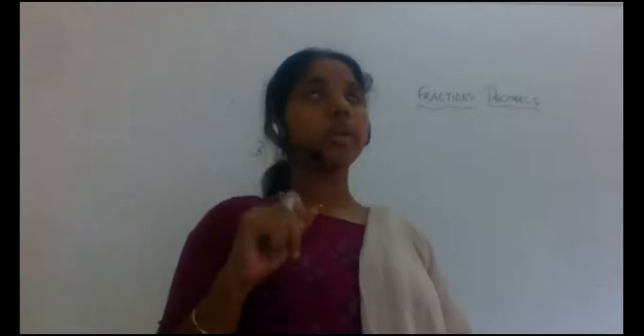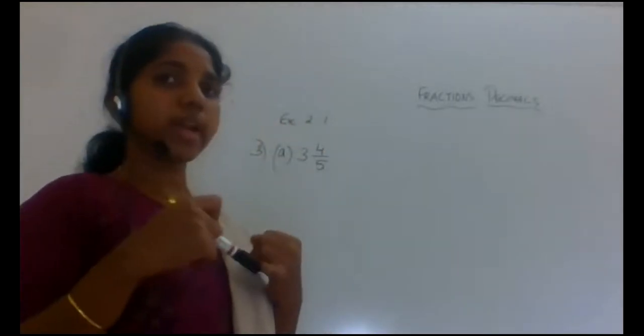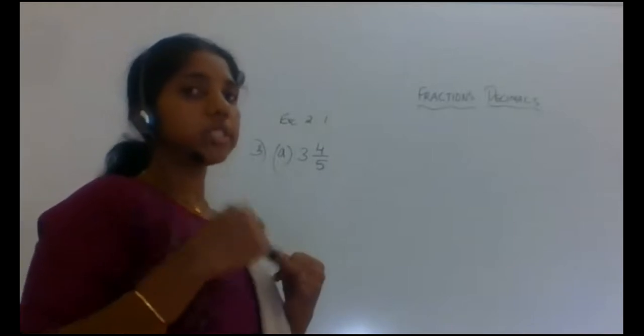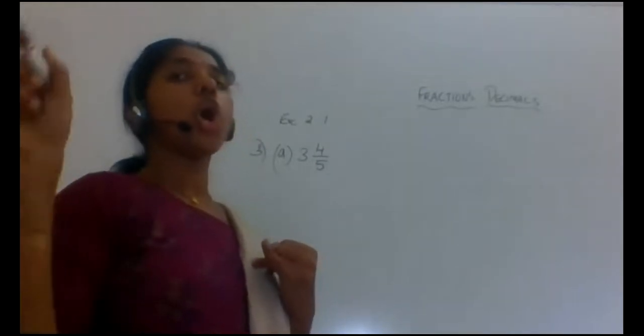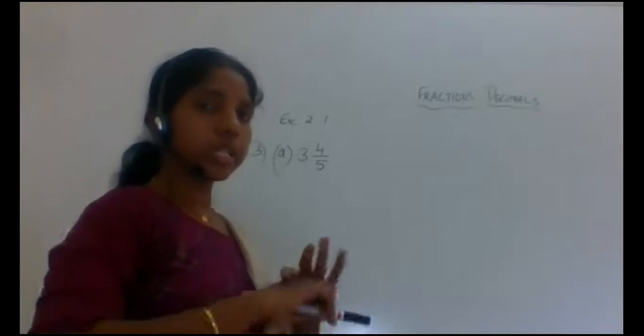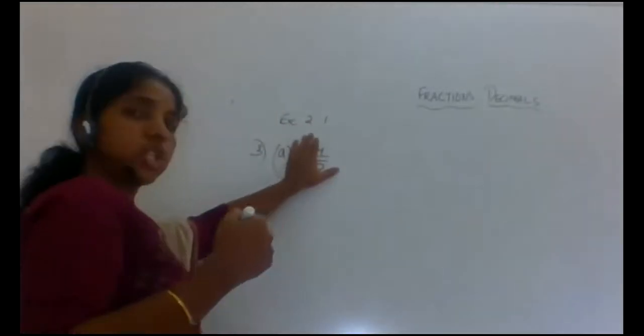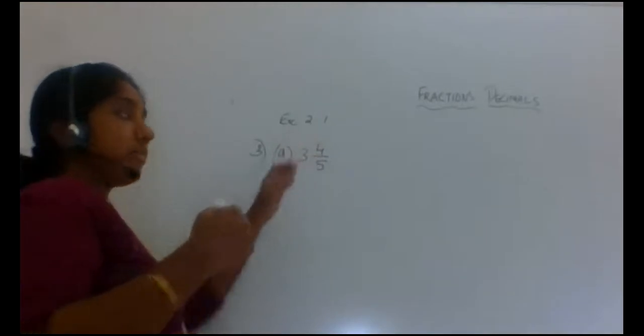One more thing: whenever you convert a mixed fraction, it is always converted to an improper fraction. You cannot convert a mixed fraction to a proper fraction or a proper fraction to a mixed fraction. So we will see how to convert this mixed fraction to an improper fraction.